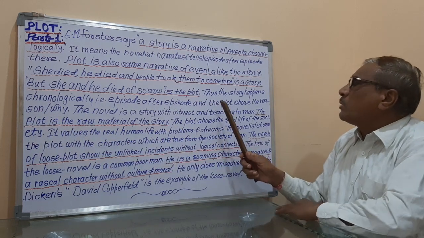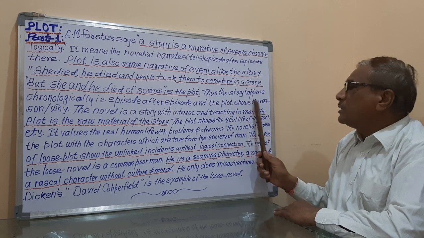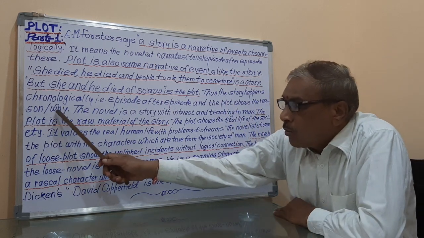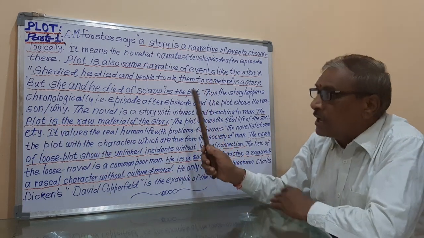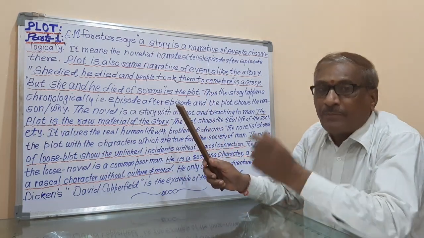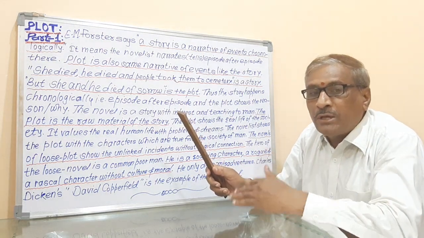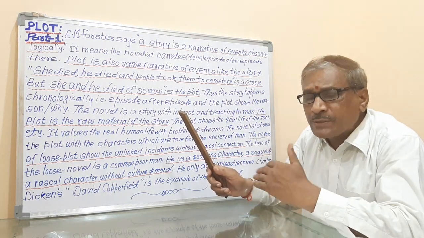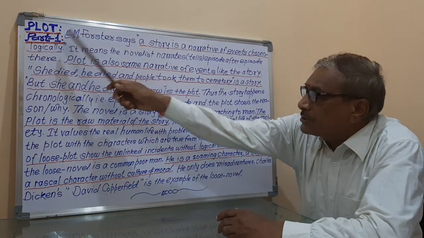That's why the explanation is that the plot shows the reason why, and the story shows the episode after episode, or the sequence, or the chronological order. That is the explanation in the plot.